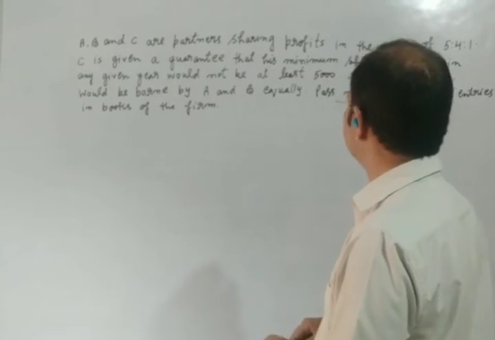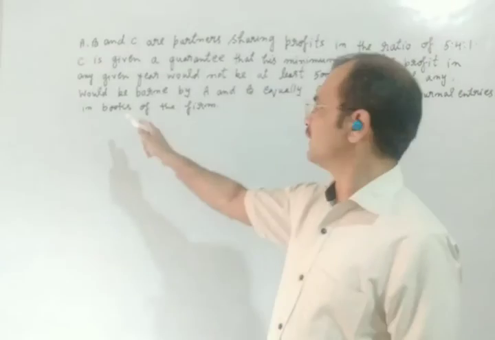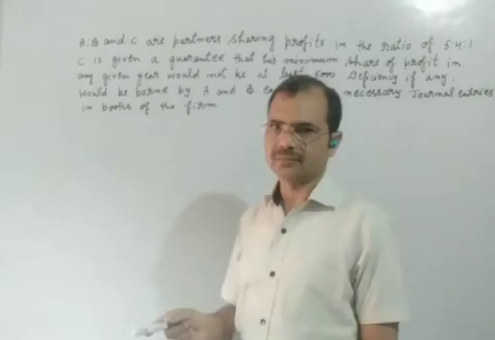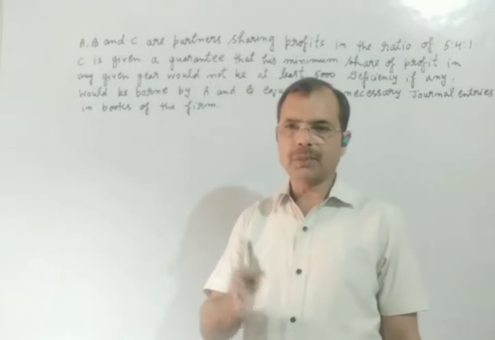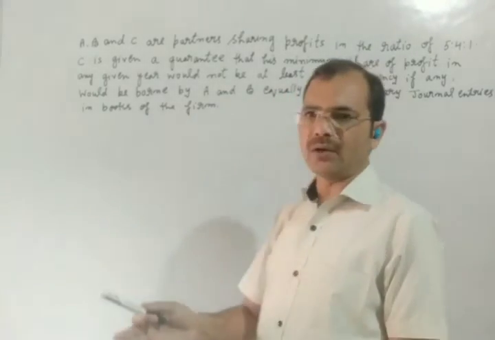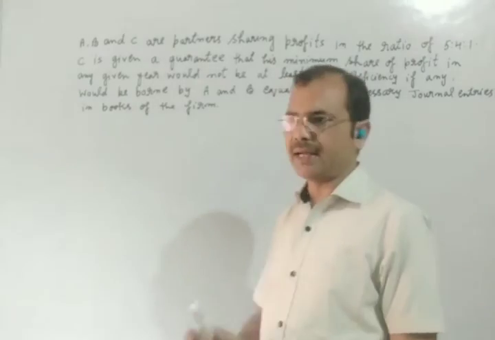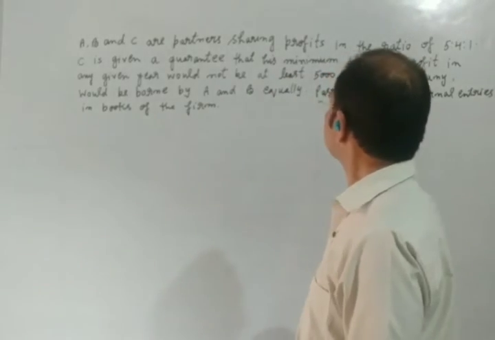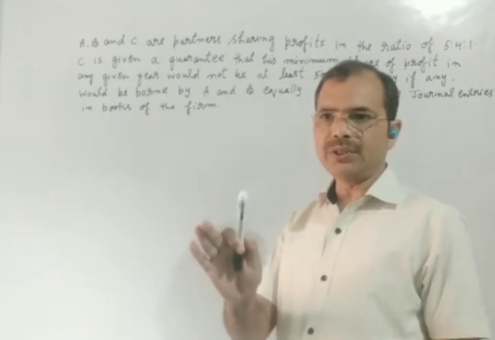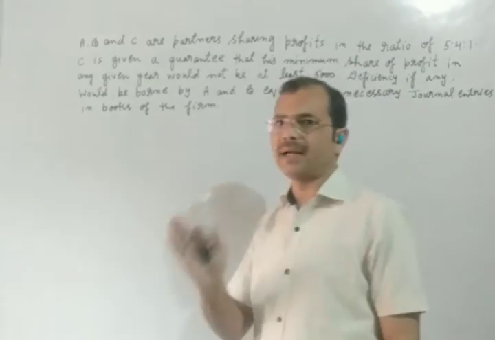You can see in the question it is written, if there is deficiency, it would be borne by A and B. Naturally, the rest of the partners will give part of their profit as they have given the guarantee to C. But how much amount will be given by A and how much by B?